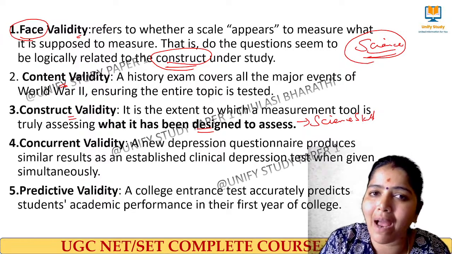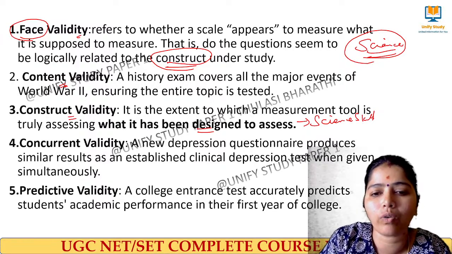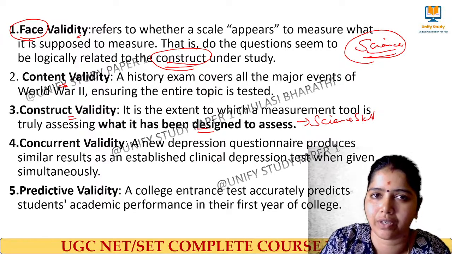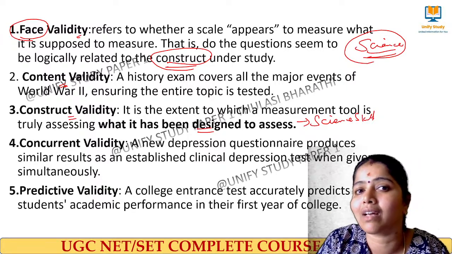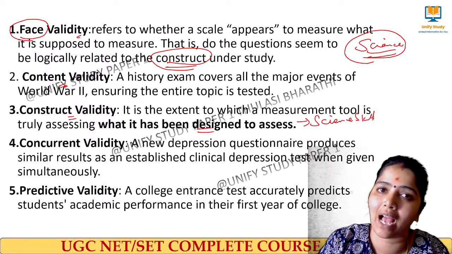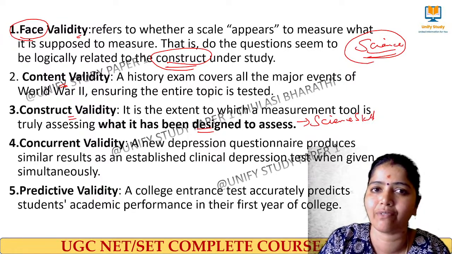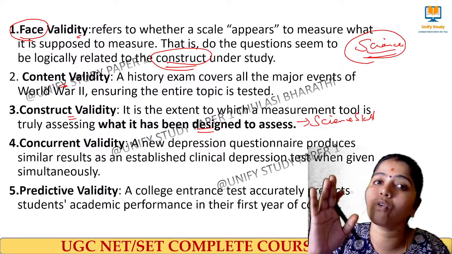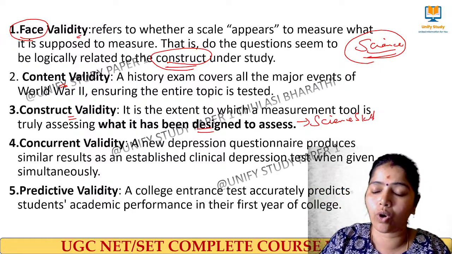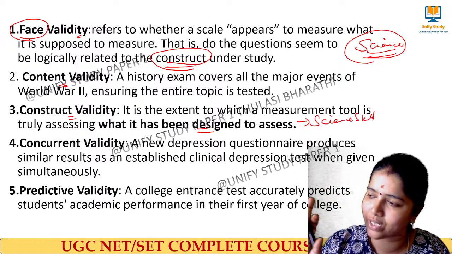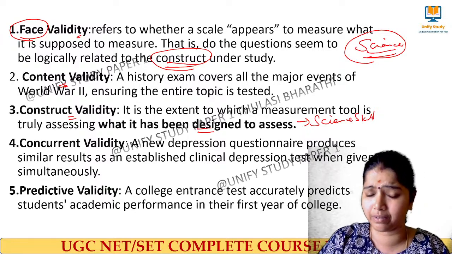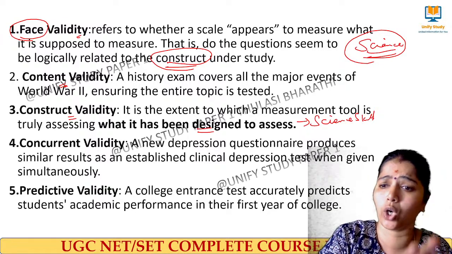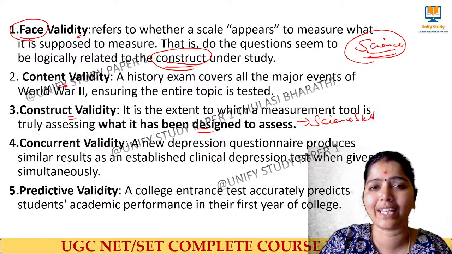Next one we have concurrent validity. I have prepared a questionnaire to know the depression level of a person. But there are already some other clinical ways of evaluating the depression level, and now I have found a new questionnaire. So I give that questionnaire to the depressed person, who has also undergone the traditional clinical method.